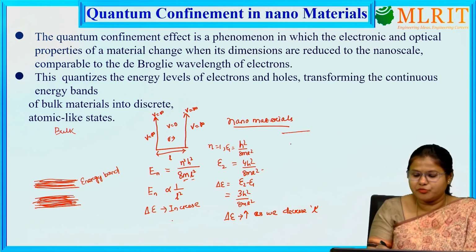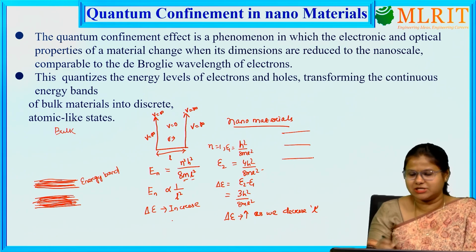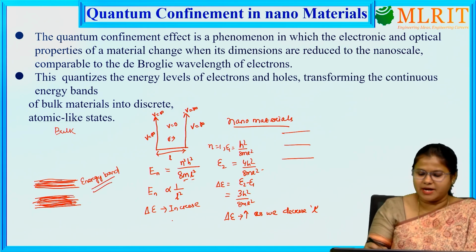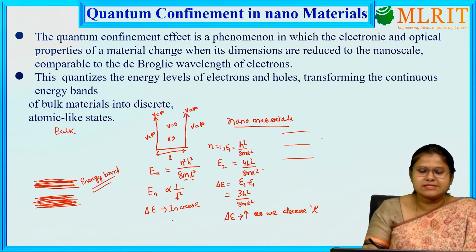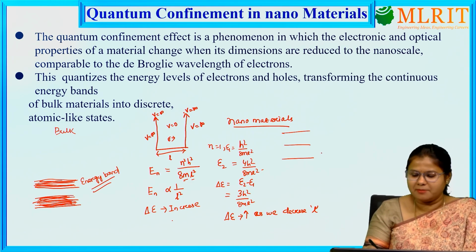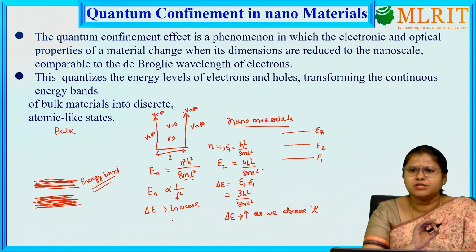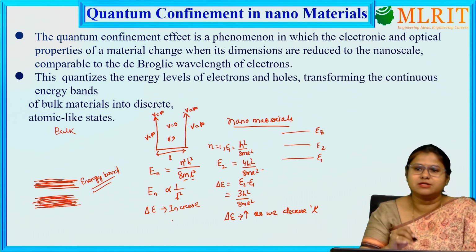That's why we won't get a band-like structure. As the energy difference increases, instead of energy bands we will get discrete energy levels. E1, E2 or E3, whatever the energy values are, will have specific values, and the gap between these energy levels will increase.